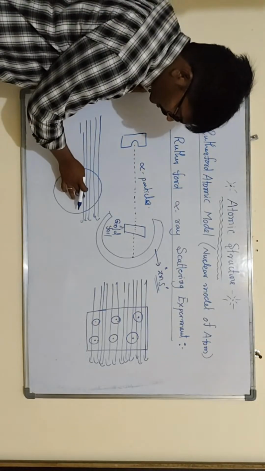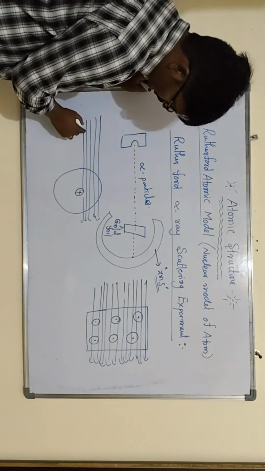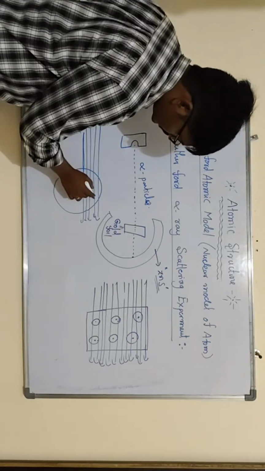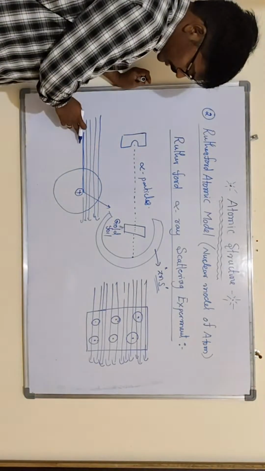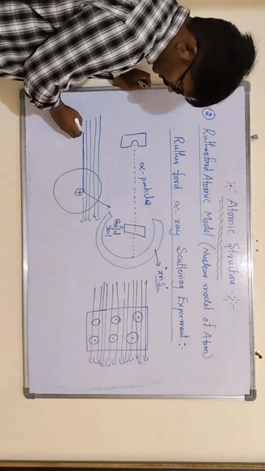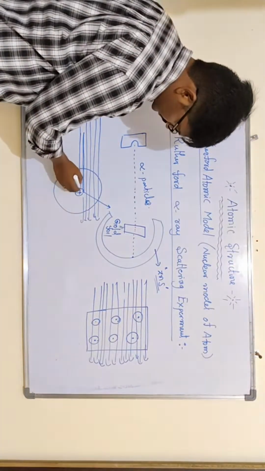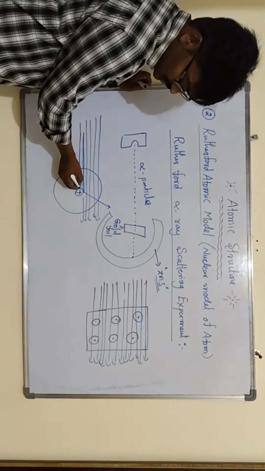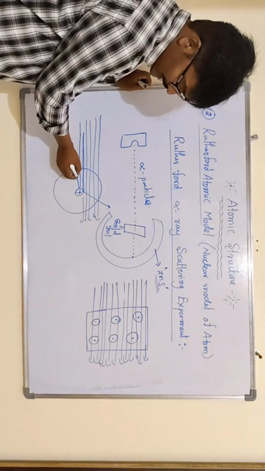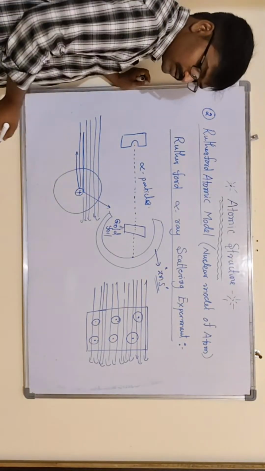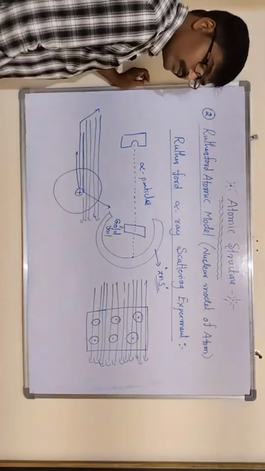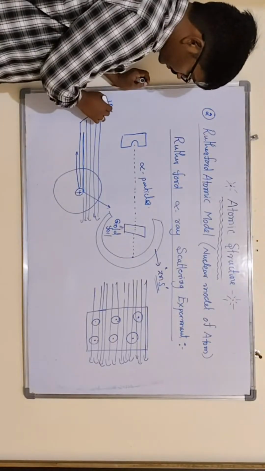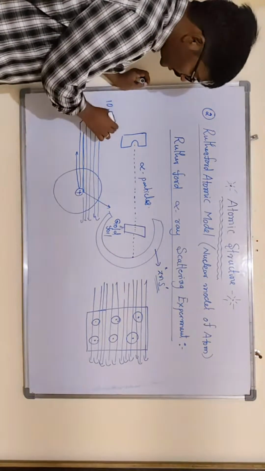Very few particles which are near the nucleus are deflected like this. The very few alpha particles which come exactly near the nucleus are completely bounced back. Such particles which are completely bounced back are 1 in 10,000.